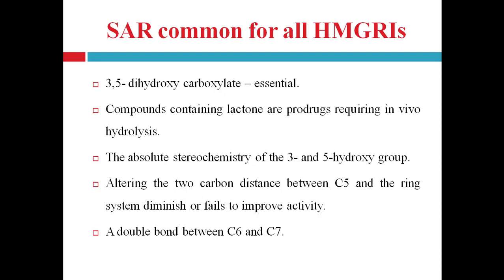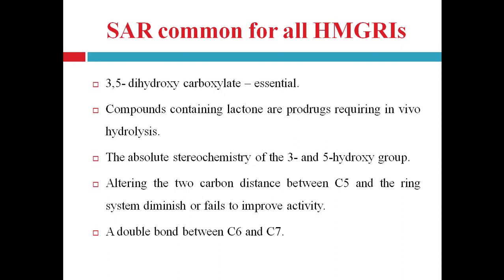Now, altering the 2 carbon distance between C5 and the ring system diminishes or fails to improve activity, right? In between the lactone ring and the central ring, 2 carbon atoms are present. If this number of carbons decreases or increases, that will lead to diminishing or loss of activity, right?